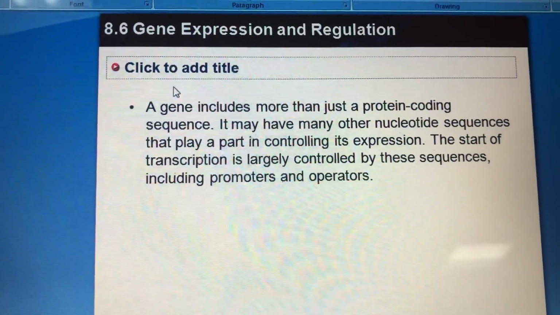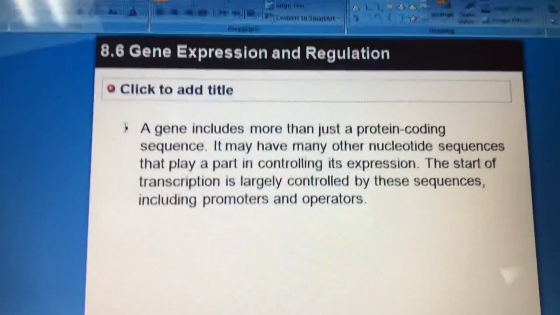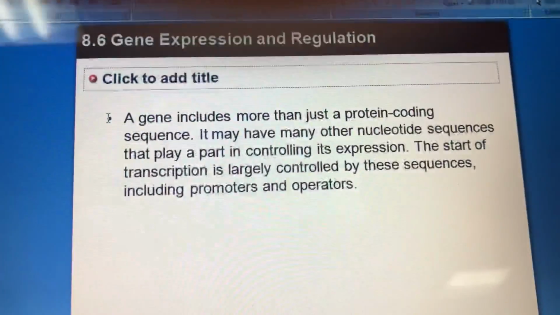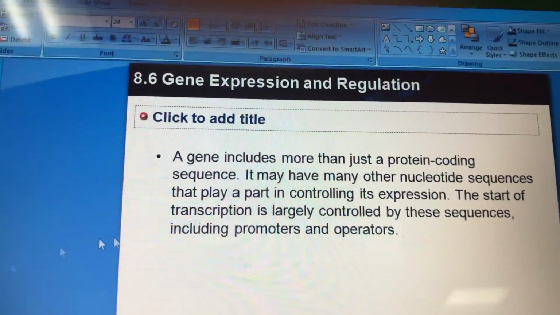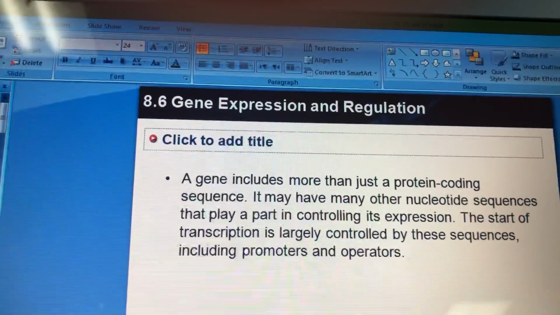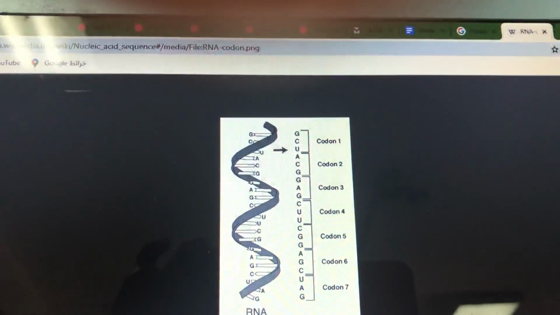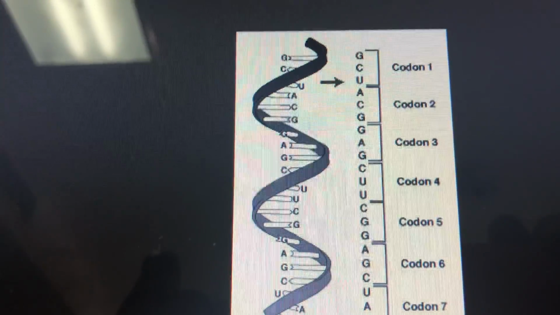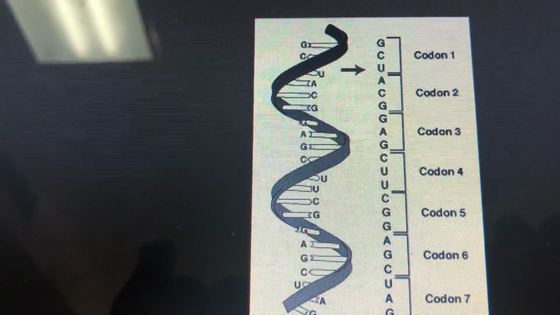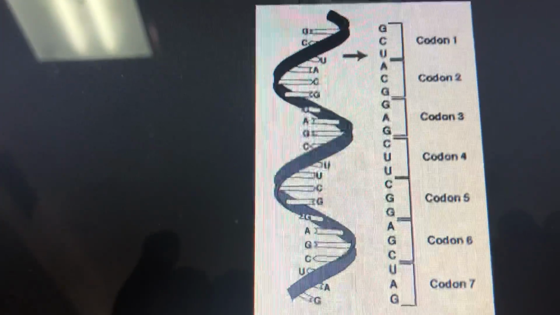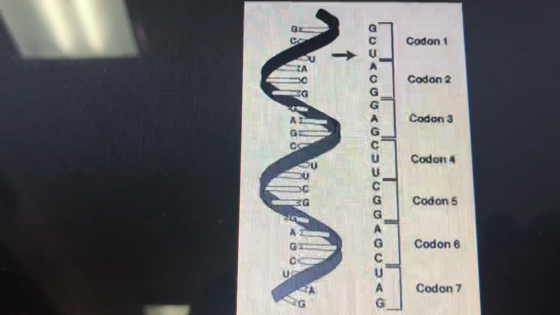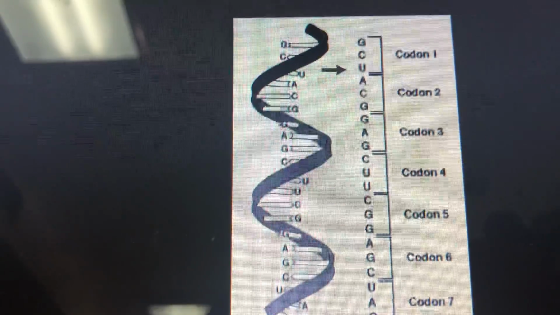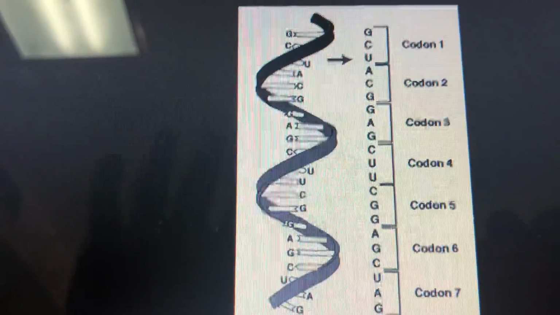Now, first, before we start, I would like to mention that the gene includes more than just a protein coding sequence. That means if you look here at this one, just 1 minute please. If you look here at this one, this is the sequence, right? On a strand of DNA. This sequence shows different nucleotides, right? C, G, U, A, okay? These are sequences on the genes.